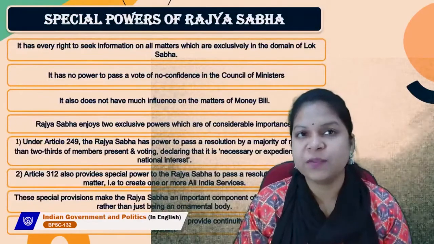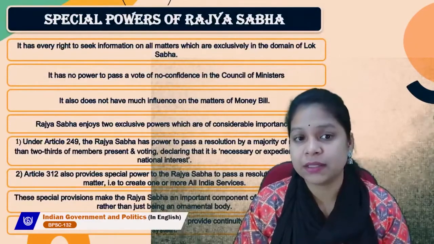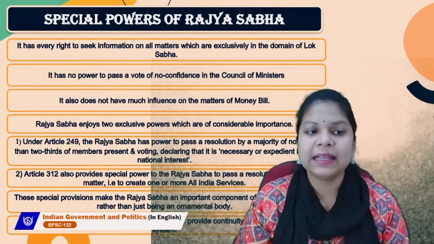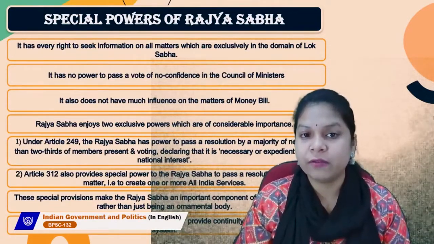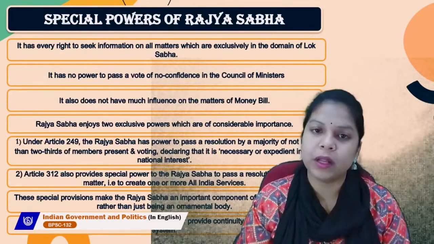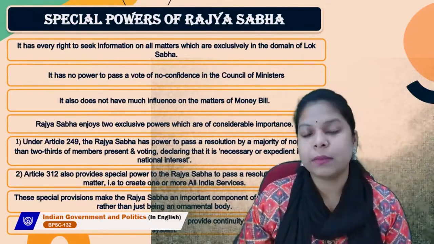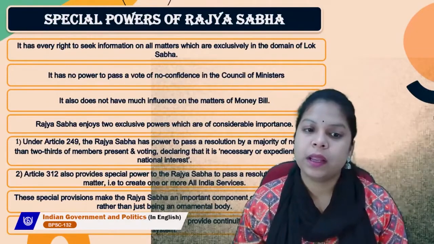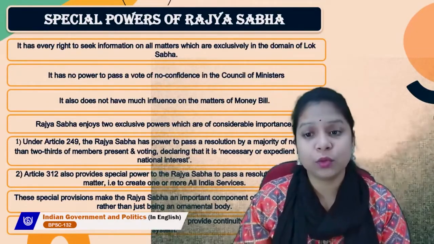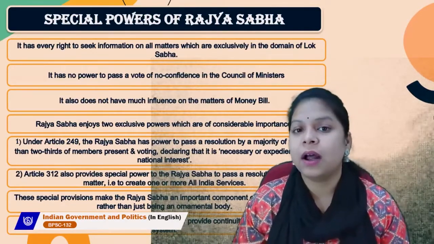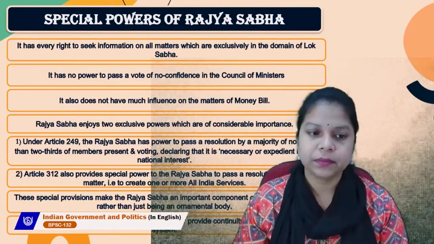Let's talk about the special powers of Rajya Sabha. Rajya Sabha has some special powers. Let's talk about that. It has every right to seek information on all matters which are exclusively in the domain of Lok Sabha. So the Rajya Sabha has a special power to seek information in all matters which are exclusively in the domain of Lok Sabha. So these are special powers allotted to Rajya Sabha.